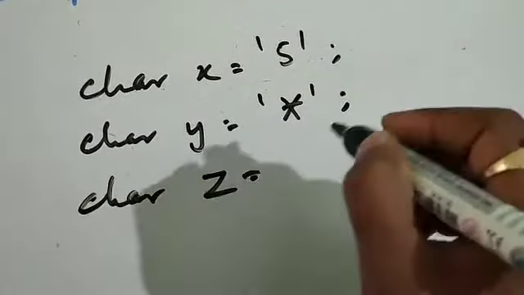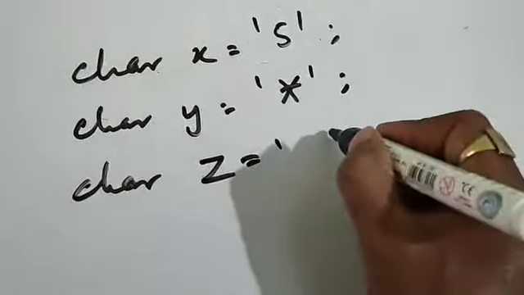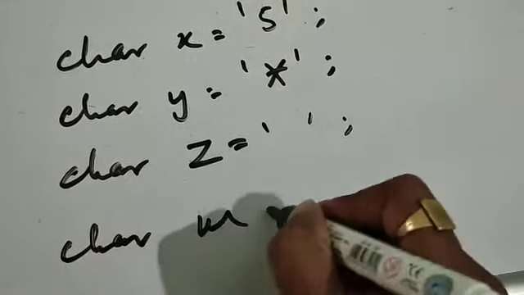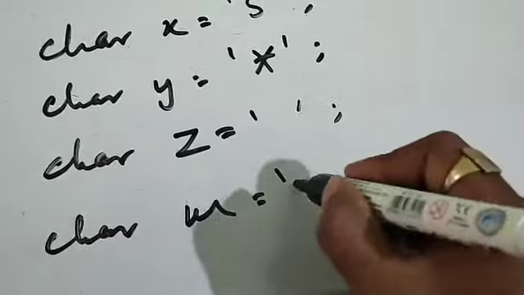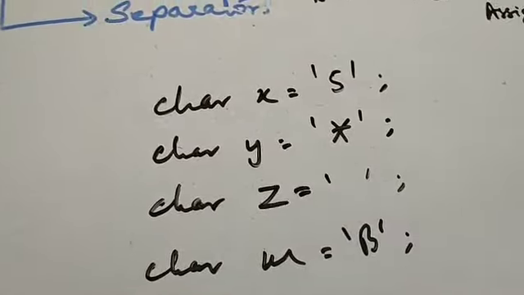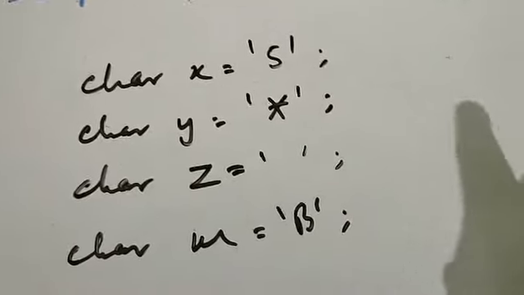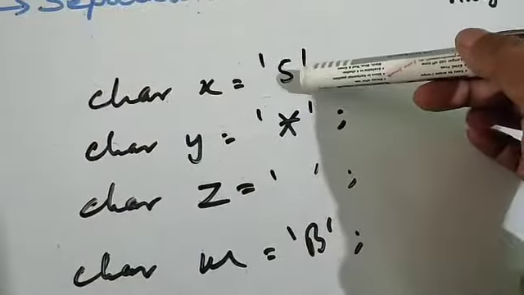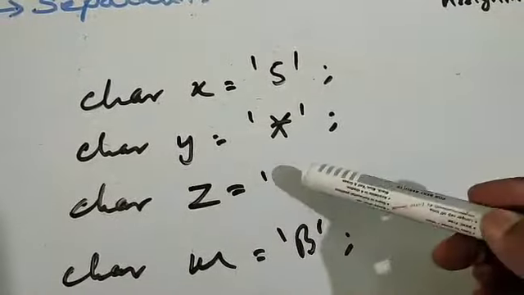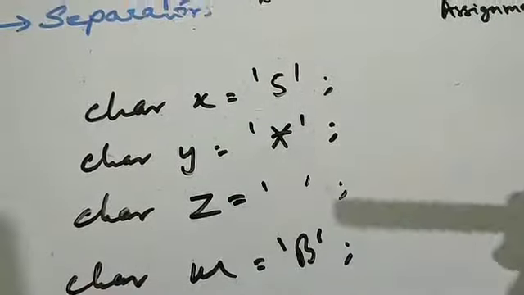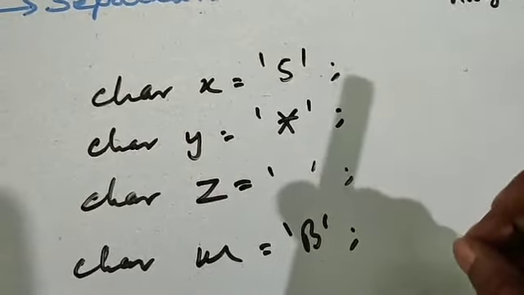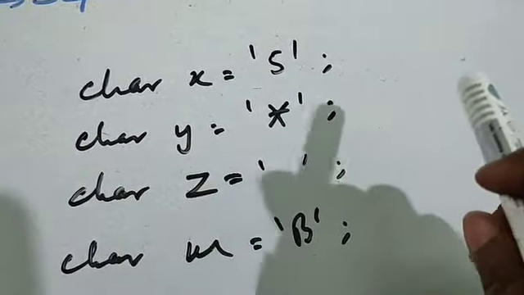Char z is equal to a single space, m is equal to. So we can write this way. These are the examples of character literals. A character literal includes a digit, a symbol, which also includes a space, as well as an alphabet, enclosed within single inverted commas.